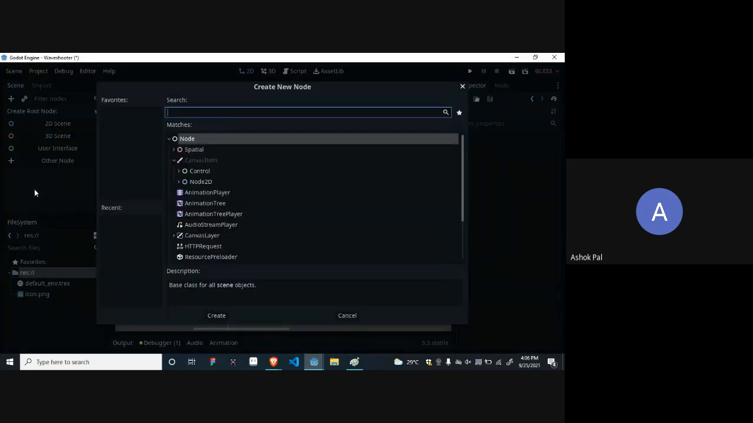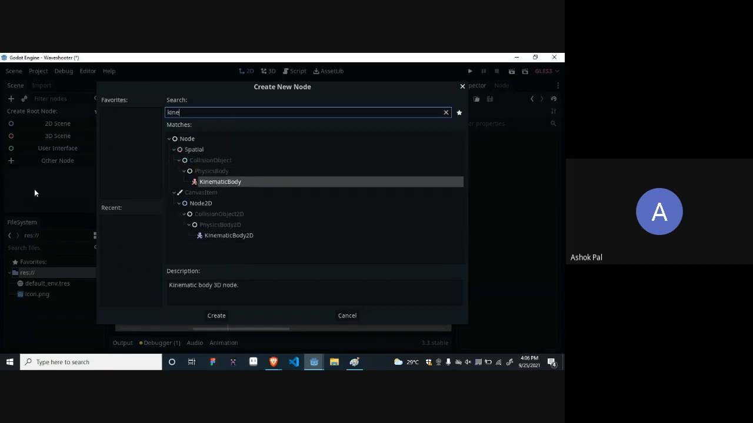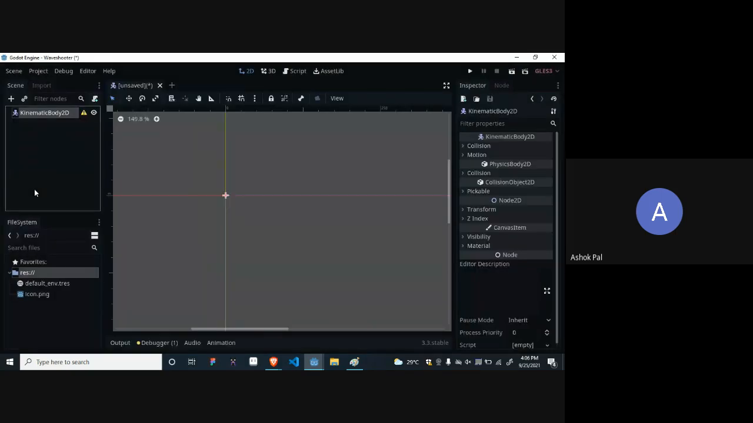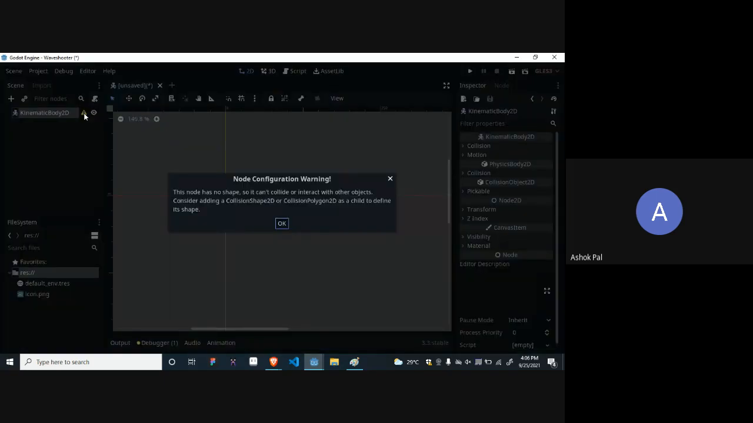Write kinematic body. Not the red one, that is for 3D. We will be using the blue one, which is for 2D. Kinematic body 2D. Press enter. It will have an exclamation sign because we have not provided collision 2D to it. See, the node has no shape, so it can't collide or interact with other objects. Consider adding a collision shape 2D or collision polygon 2D.